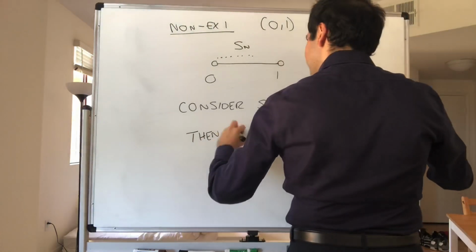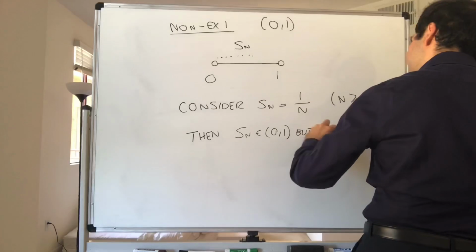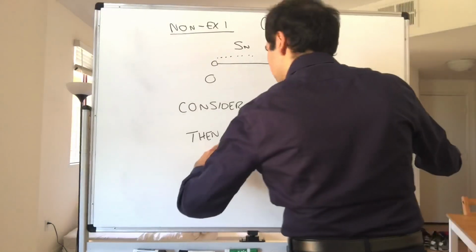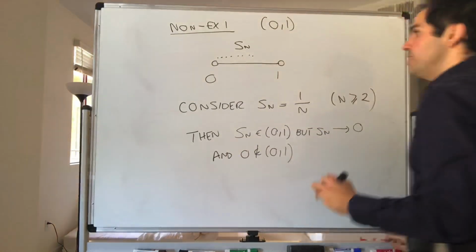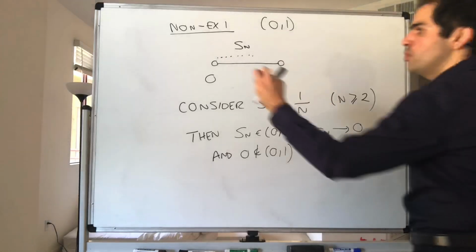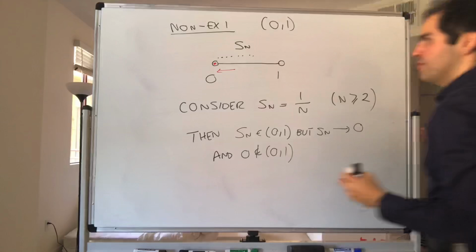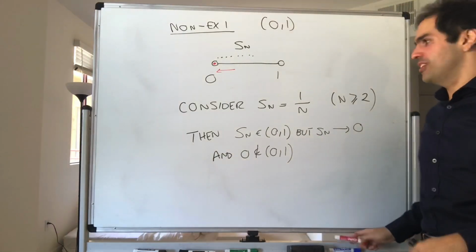So in this case, it is possible to escape the set by taking limits, just like escaping a very bad place in some sense.